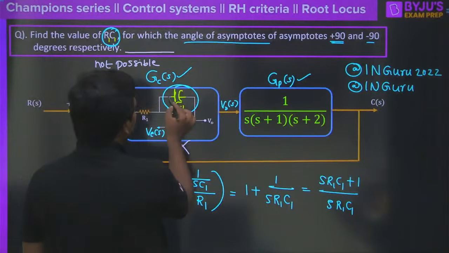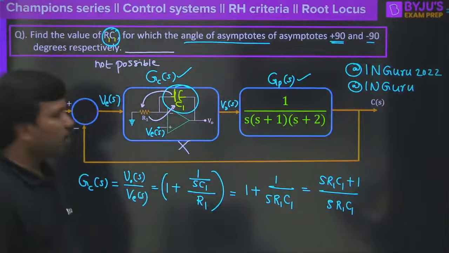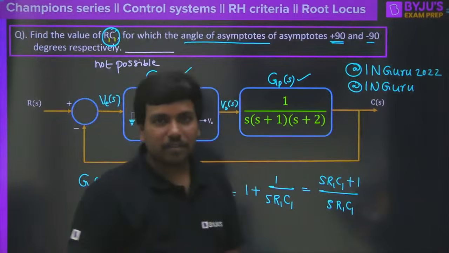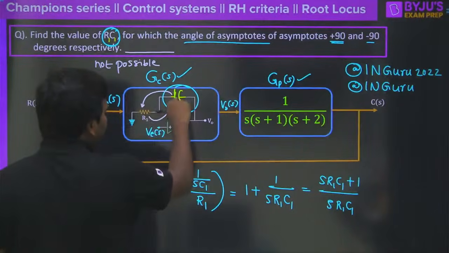Now if you shift this capacitor to here and shift this resistor to here, check once what can happen. Just think one step beyond others here. Take one step and shift this capacitor to here and the resistor here.